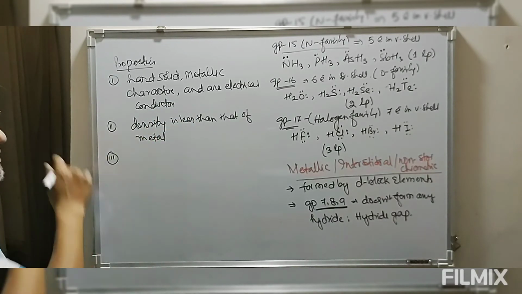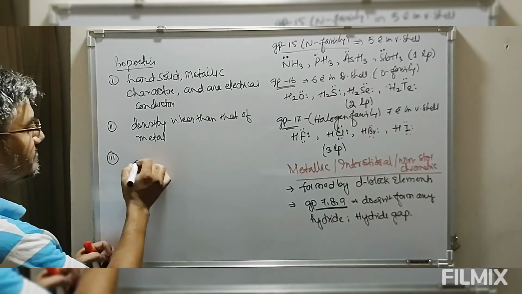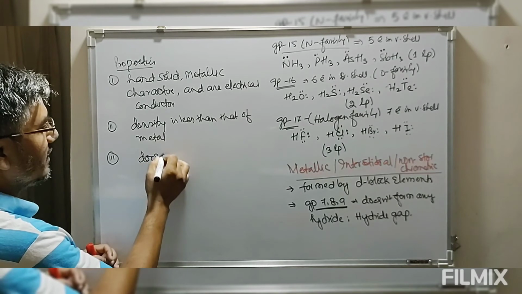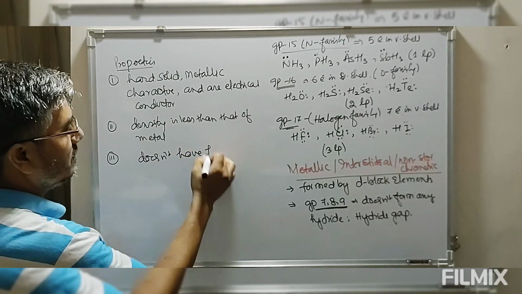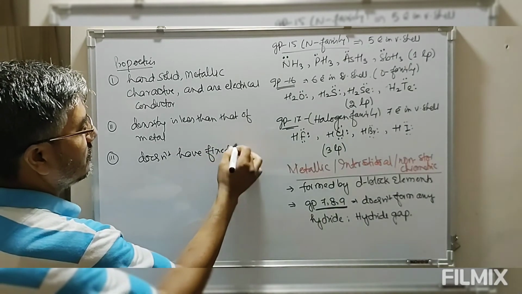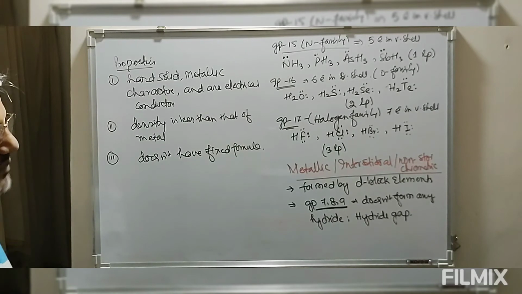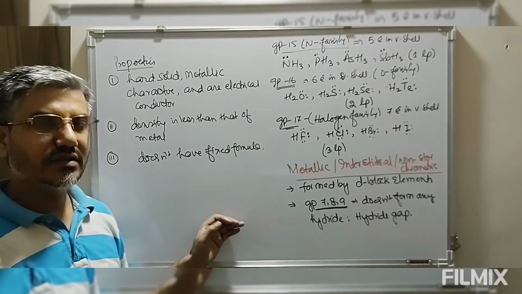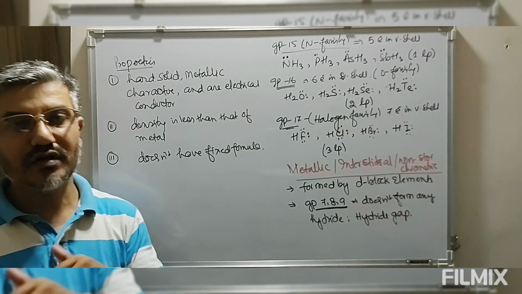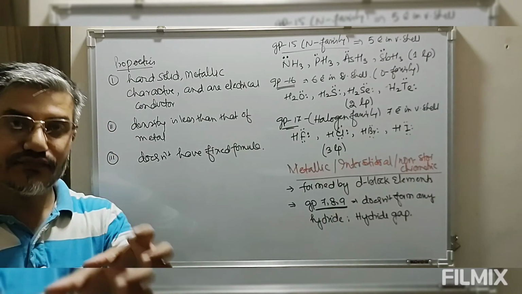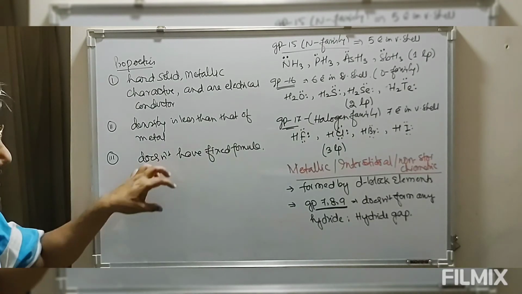Now this hydride does not have a fixed formula, that is, non-stoichiometric. So that means the simple laws of chemical combination, that whenever atoms combine, they always combine in a simple whole number ratio, will not be applicable here.